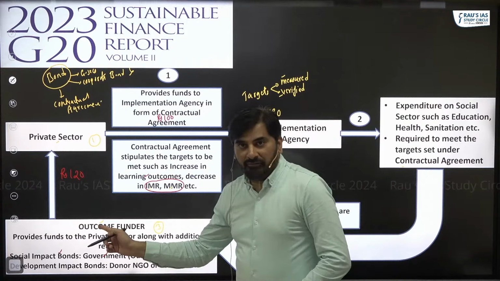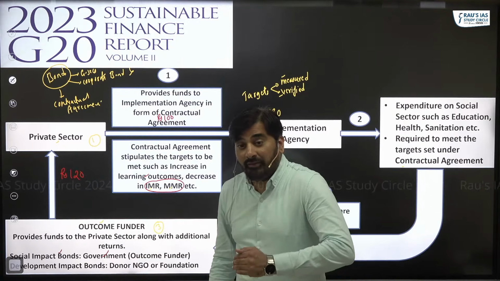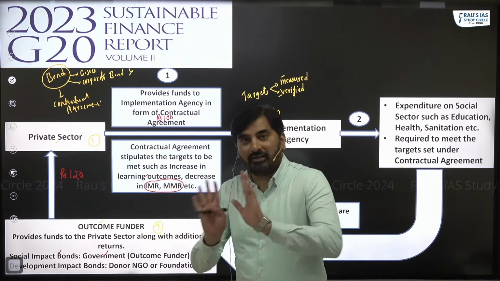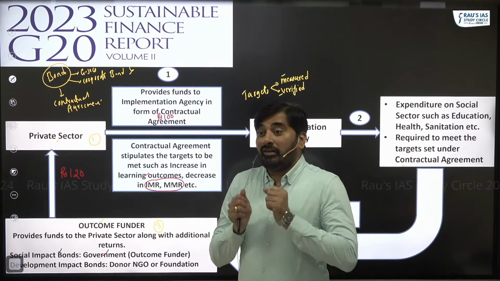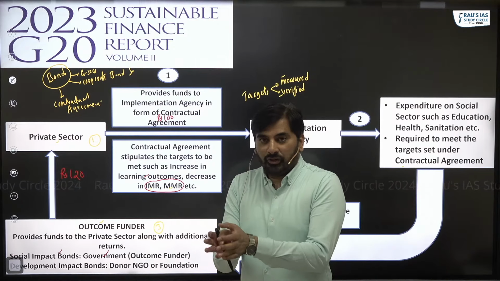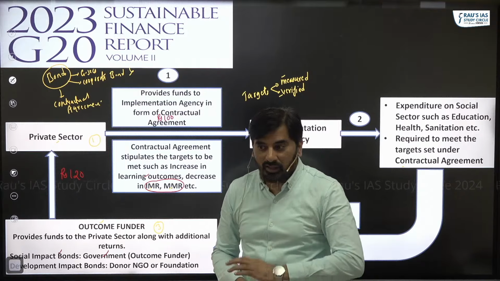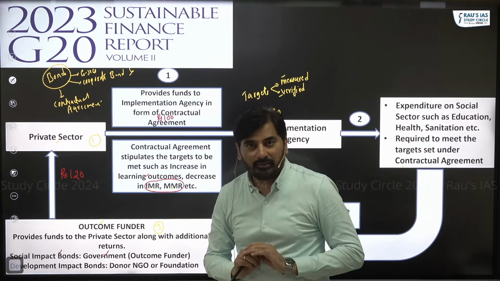But the best benefit here of the impact bonds is that government will give money only when the targets are met. So that way it is more target oriented. That way it is more ensuring that we are able to create value for money. Right? Government will spend money only when the targets are met.